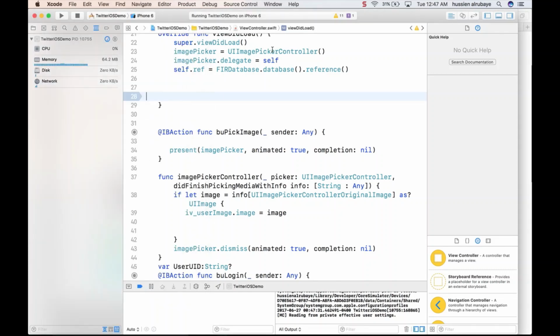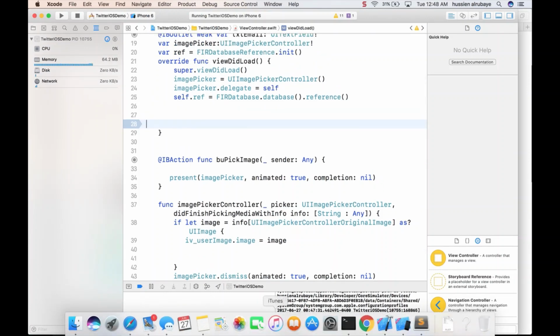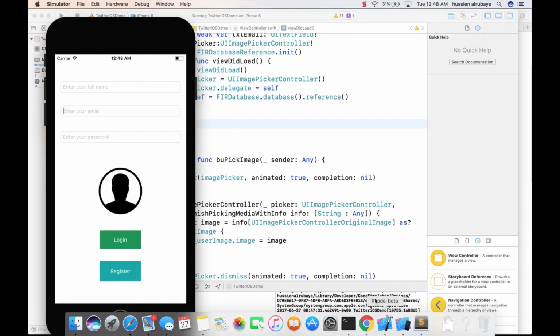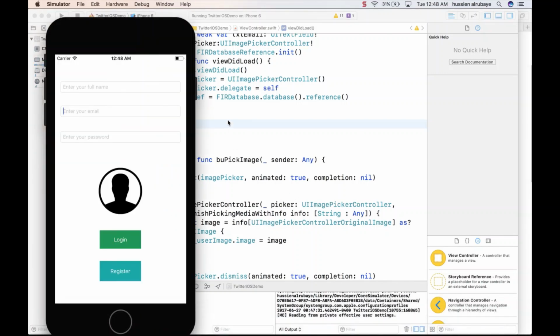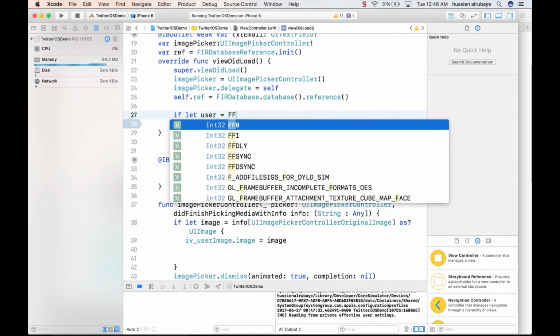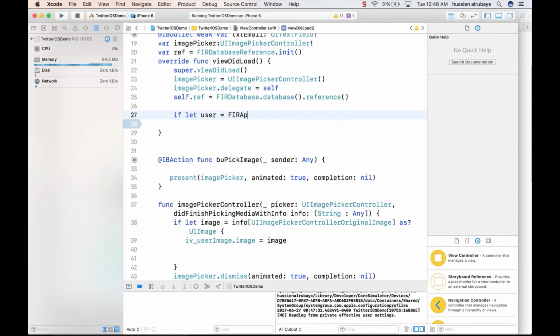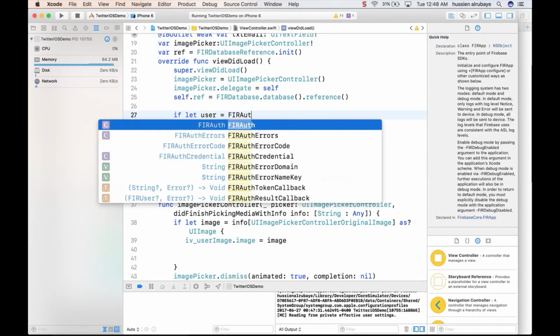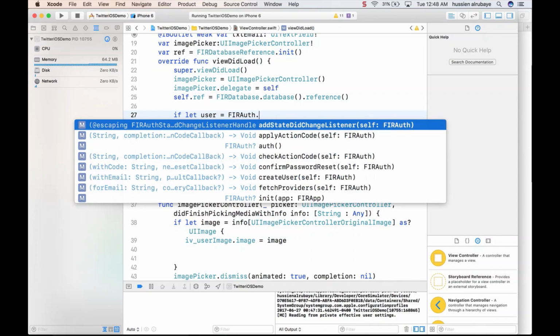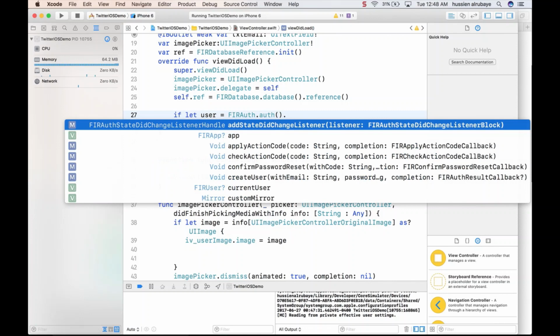So how to get those settings? Think about it: if the person already logged in, you will not show him this login page. If you run the app again, he'll go directly to the second page. So how to do that? First of all, you say if let user equal Firebase auth, Auth dot auth dot current user.